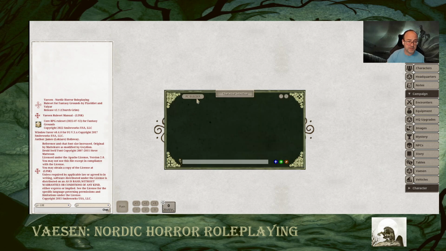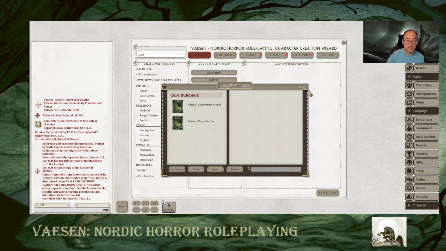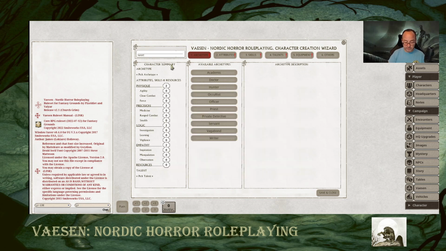So if you click on characters and then PC builder, and then make sure, obviously, that you have the module open in your library, which I do, it'll open up to the screen. I'm just going to call the character Gwydion.